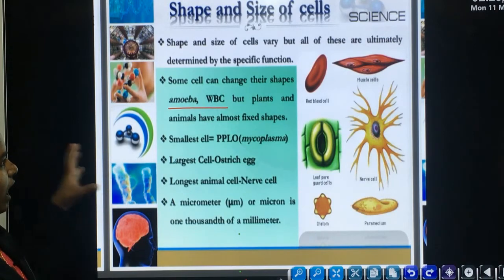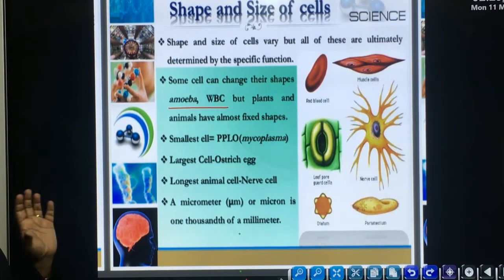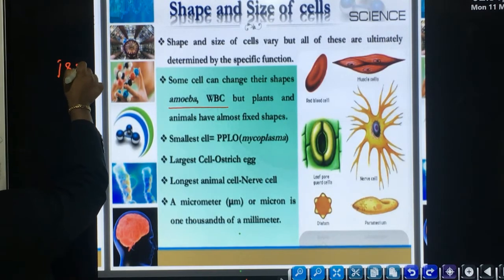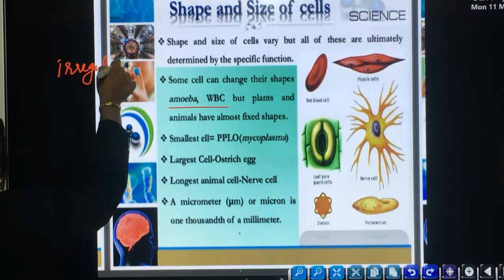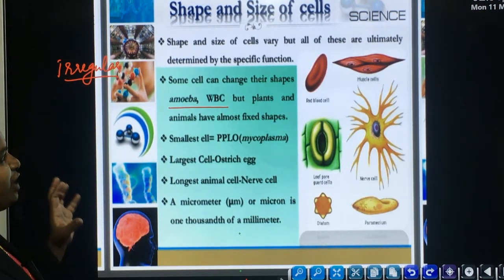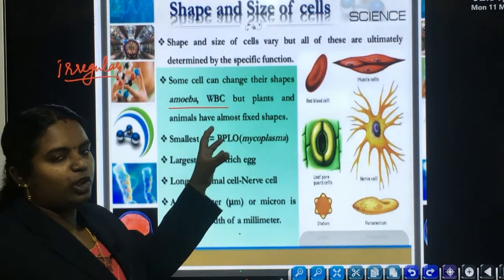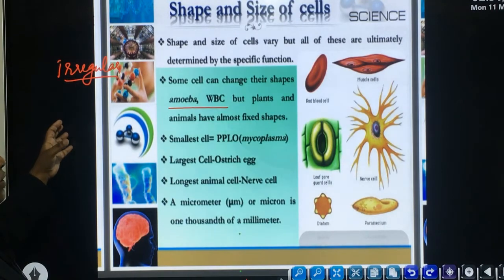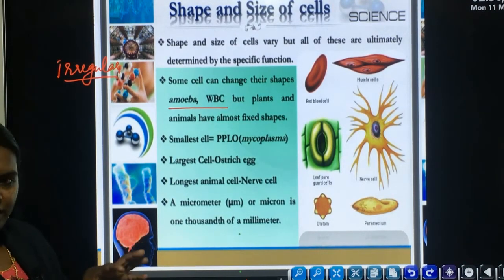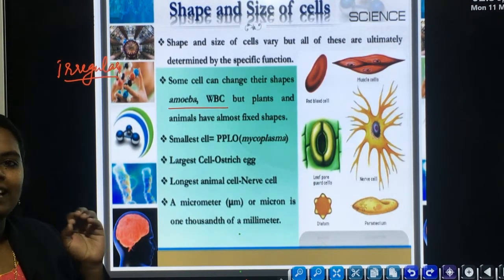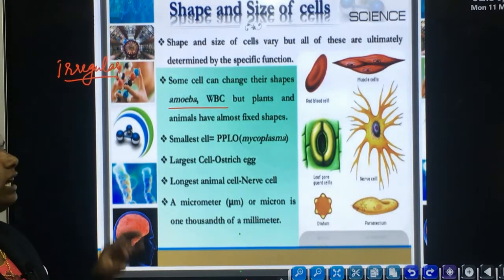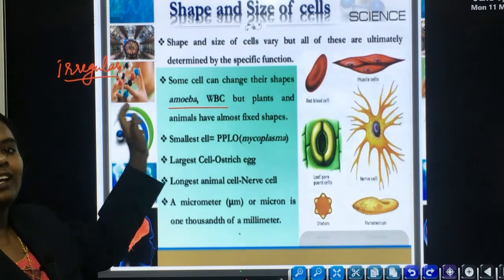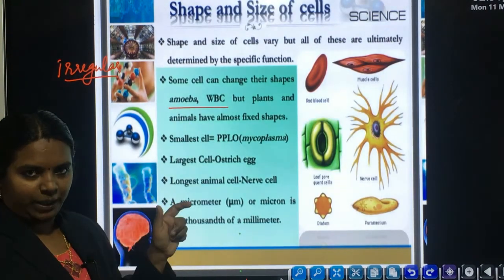Both do not have any proper shape. Both have irregular shape. Amoeba's body has irregular shape, as well as the blood cell WBC, or white blood cell. White blood cells also do not have any proper shape. Their body also always undergoes changes. So, that is why both are termed irregular. Both have irregular-shaped bodies.